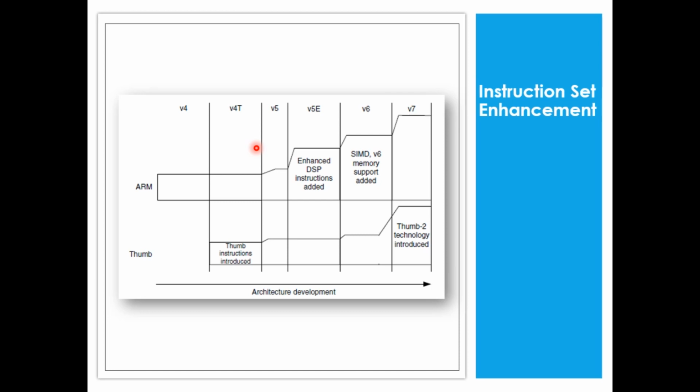So the programmer has a good job to do if it is 32-bit. If you can achieve the same or similar performance with reduced instruction sets, it's a big advantage, right? That's what I'm trying to say. So 16-bit or thumb instruction sets were introduced for that.